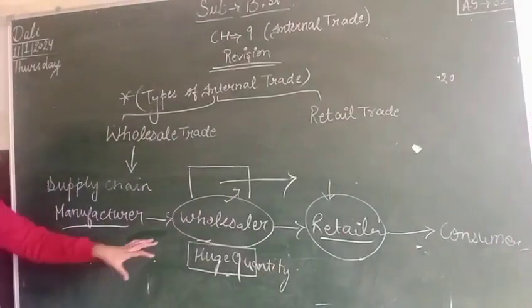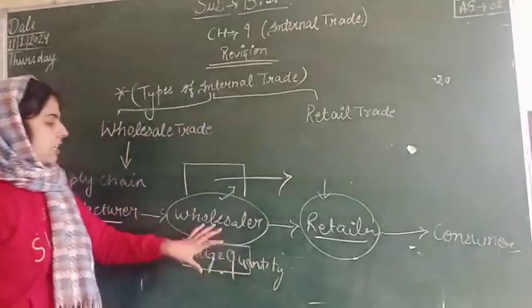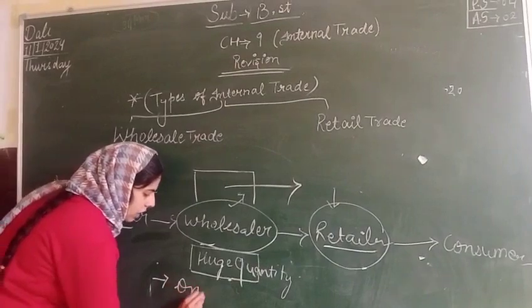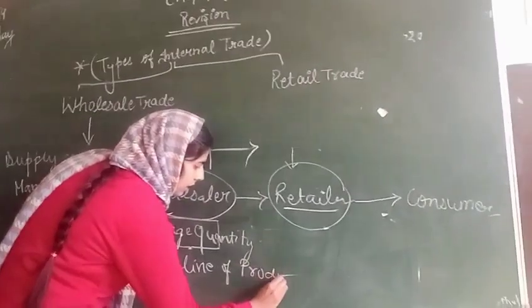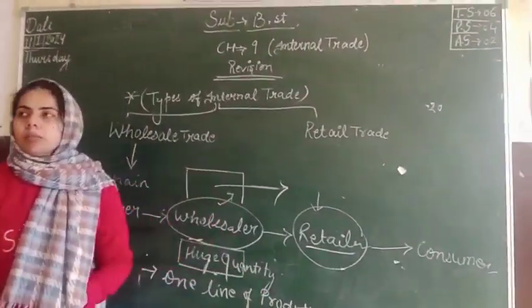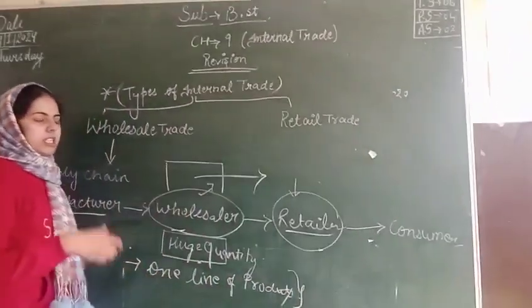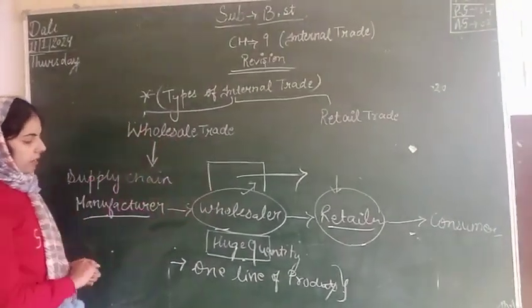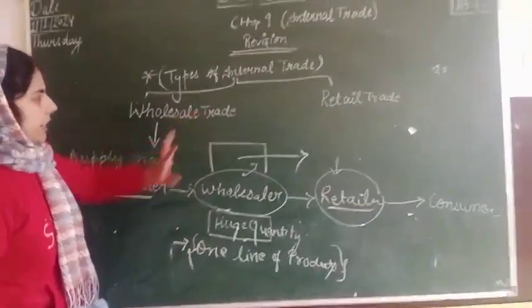Unlike the retailer, the wholesaler will not purchase the things in a small quantity. It will purchase a large quantity. That is why it is called wholesaler. And the wholesaler generally deals with one line of products. If the wholesaler is dealing with grocery types of things, then he will deal only with grocery items. He will not purchase clothes or any other items beyond the grocery items. So the wholesale trade is done.